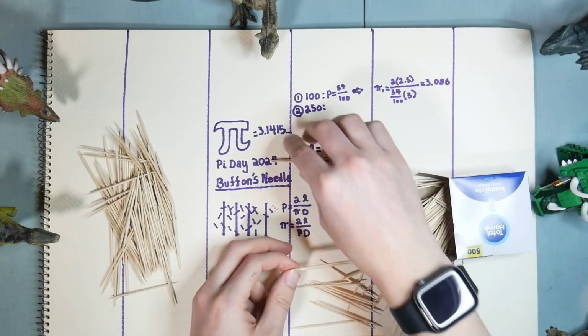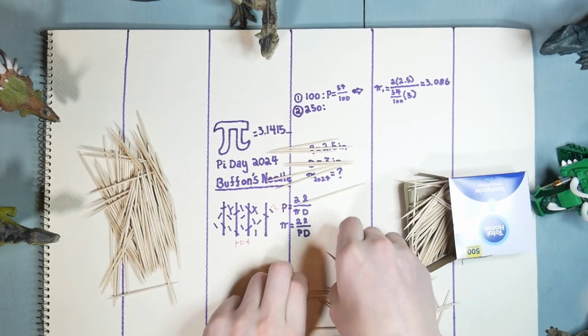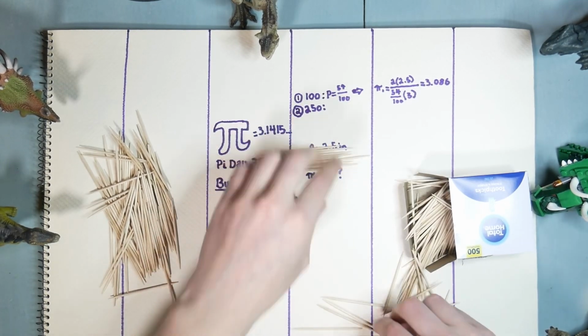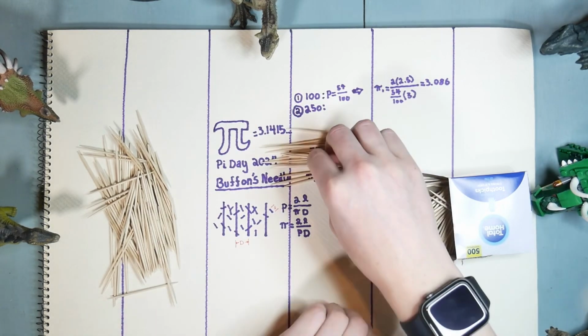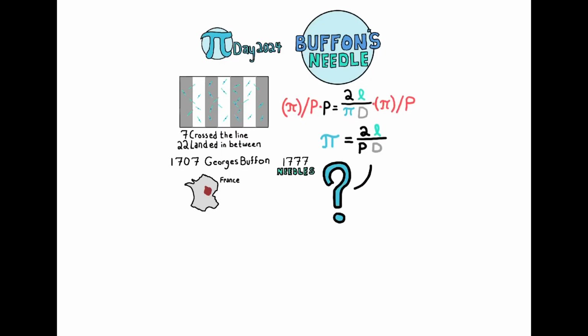I'm not going to make you watch me count these. While past me's counting out 250 toothpicks, let's return to now and talk about why pi shows up in the probability equation. So why is pi here?